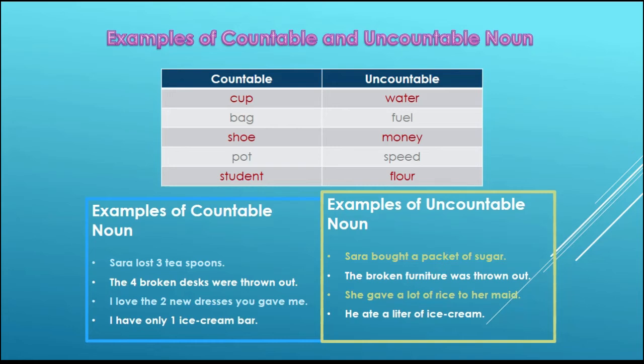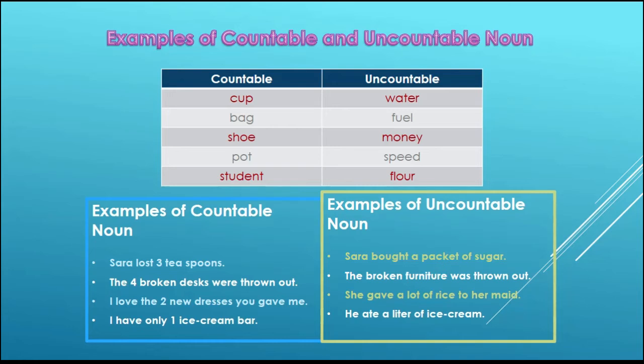Here in all of these sentences we have used a number before the noun, making them countable. We have counted the nouns: 3 teaspoons, 4 broken discs, 2 new dresses, 1 ice cream bar. Now some examples of uncountable nouns are also here. First, Sarah bought a packet of sugar. The broken furniture was thrown out. She gave a lot of rice to her maid. He ate a liter of ice cream.